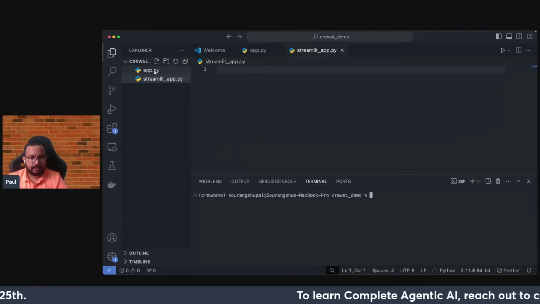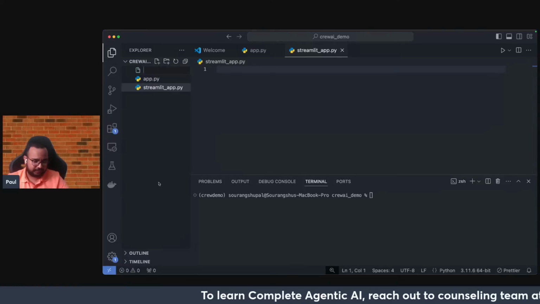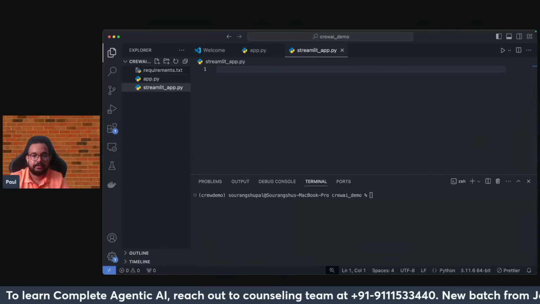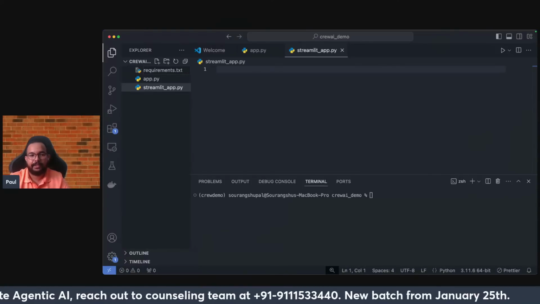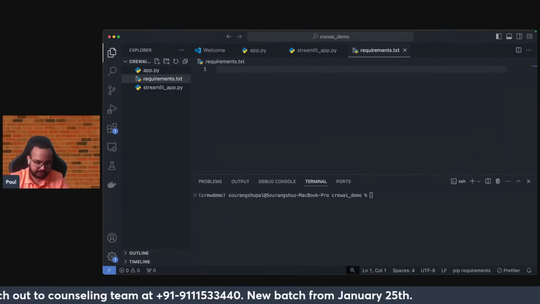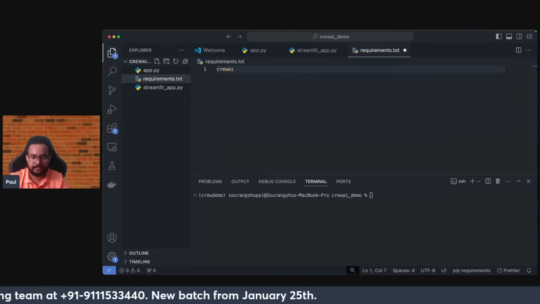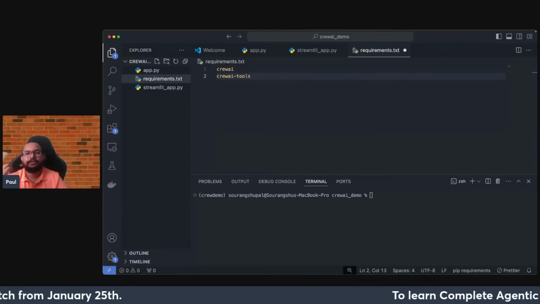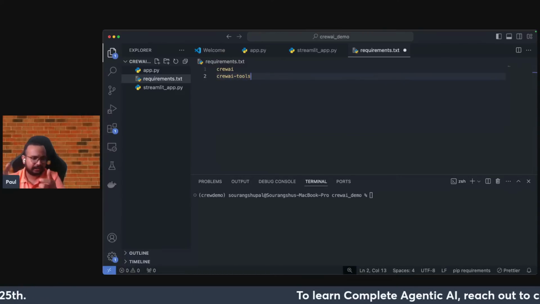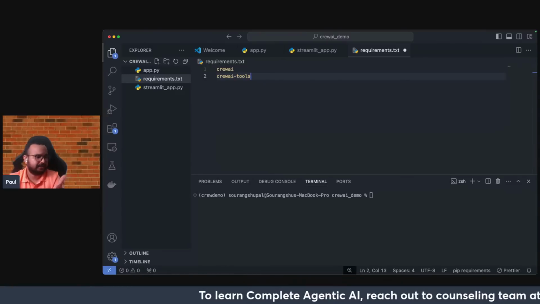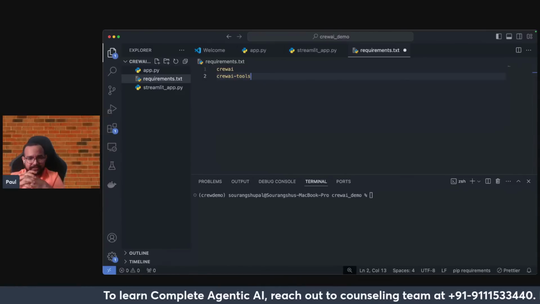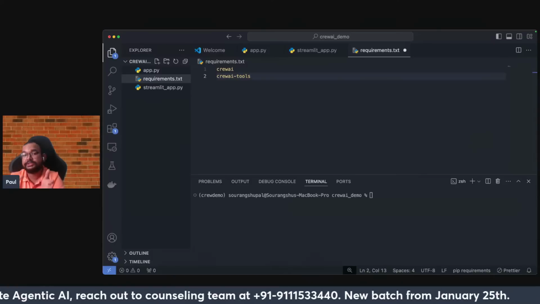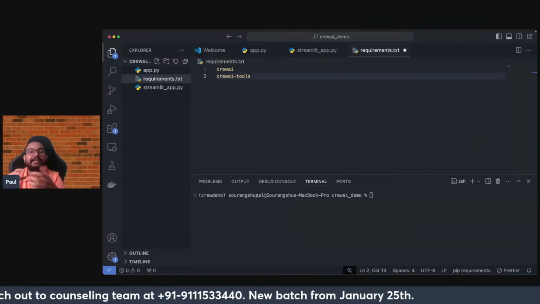All right, guys. Now I will just create a requirements.txt file. There are a few requirements that we need for this project to be up and running. One of them is CrewAI. Then comes CrewAI tools, the second package. CrewAI gives access to all the core packages, the internal things, but CrewAI tools give you access to third-party tools also, like the Serper API that I'll be using.